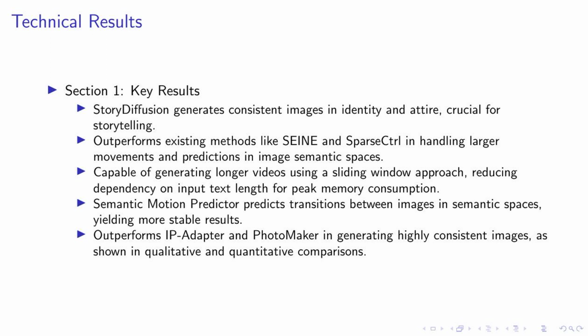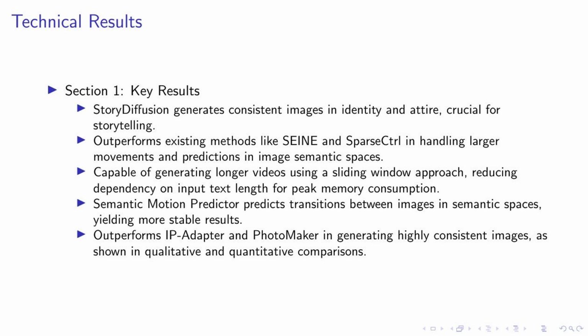These examples showcase the method's ability to generate highly consistent images that effectively narrate a story and handle larger movements. This is a testament to the power of our approach in creating engaging and coherent visual narratives.